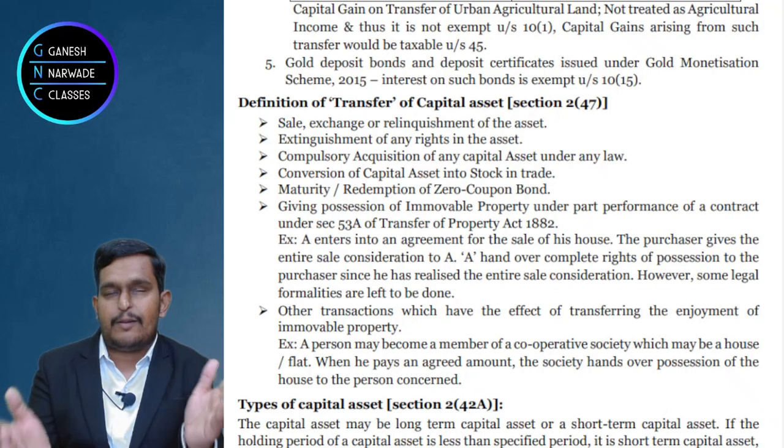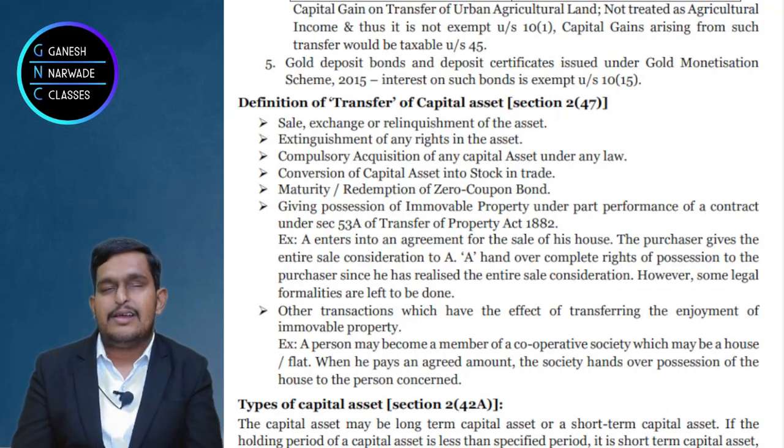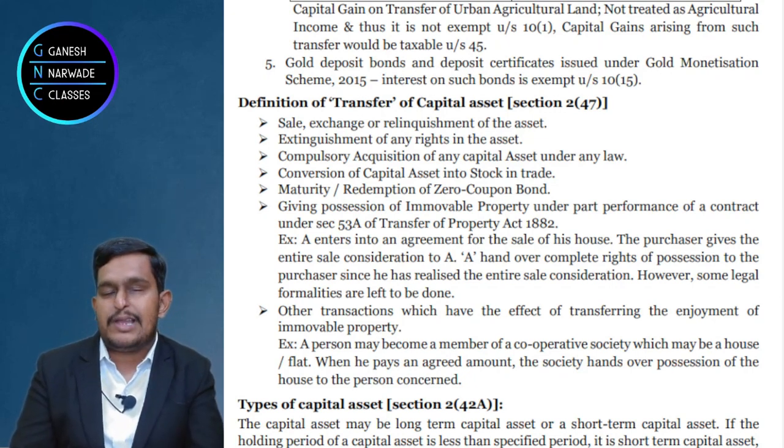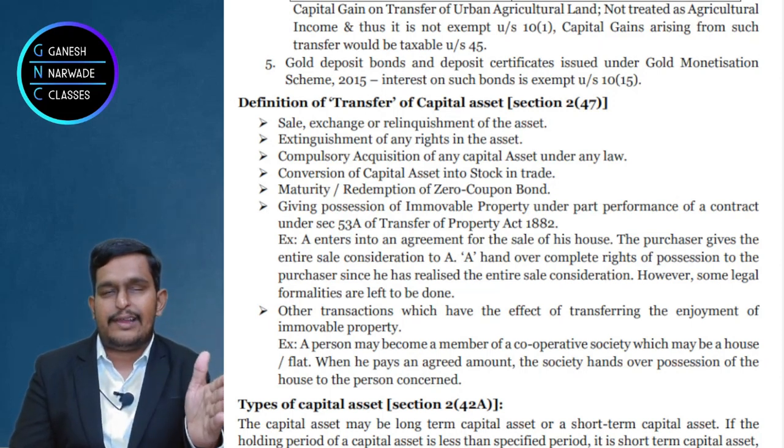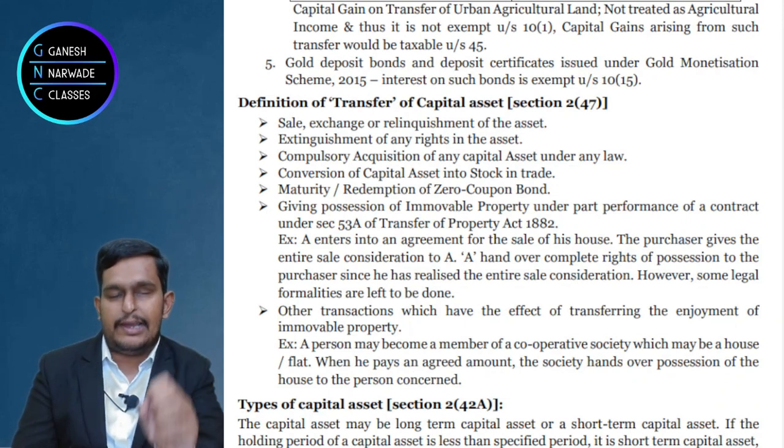When there is an exchange of two capital assets for each other, that is called exchange. But who will pay capital gains? The answer is both the parties will pay capital gains. Because this person is selling a building, he will be charged capital gains on the sale of the building.